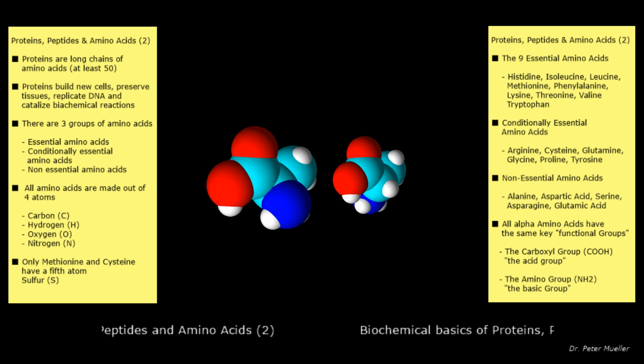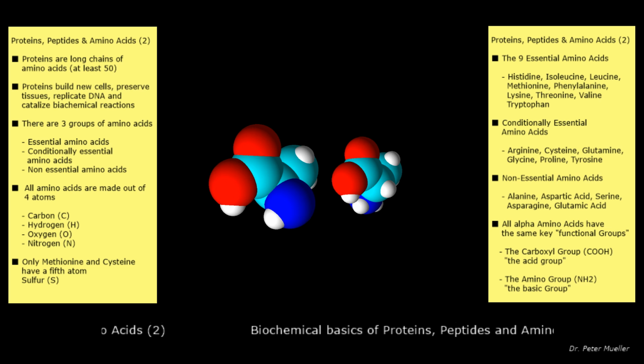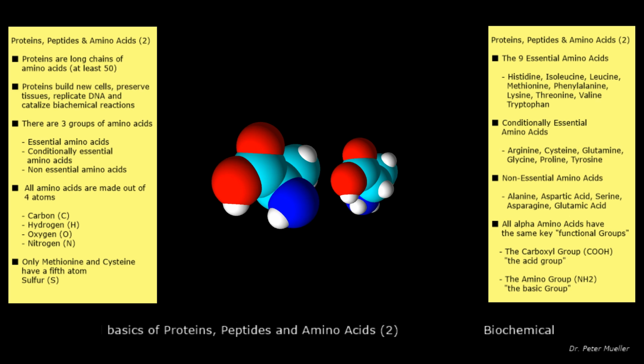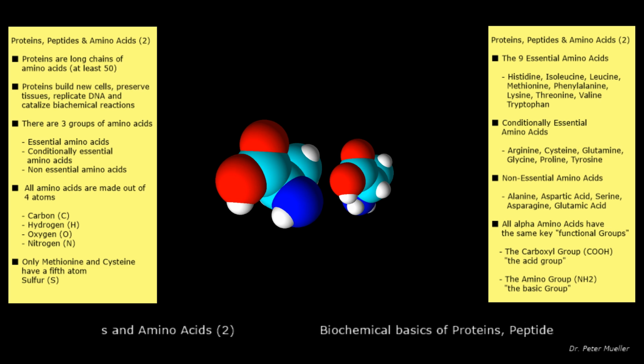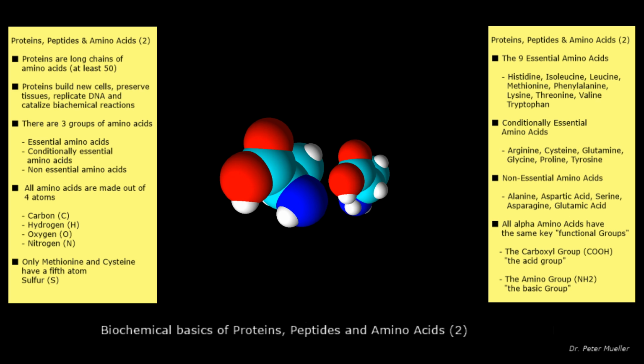The 9 essential or indispensable amino acids are histidine, isoleucine, leucine, lysine, methionine, phenylalanine, threonine, tryptophan, and valine. The conditionally essential amino acids are arginine, cysteine, glutamine, glycine, proline, and tyrosine. The non-essential amino acids are alanine, aspartic acid, asparagine, glutamic acid, and serine.